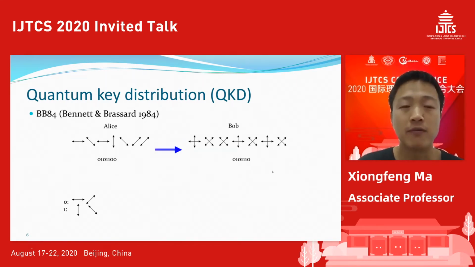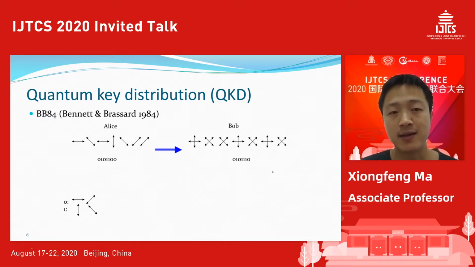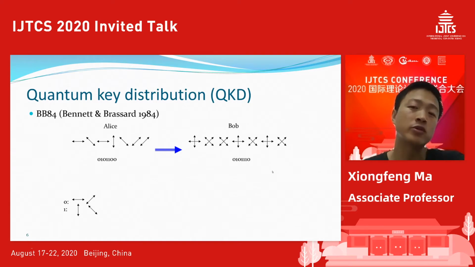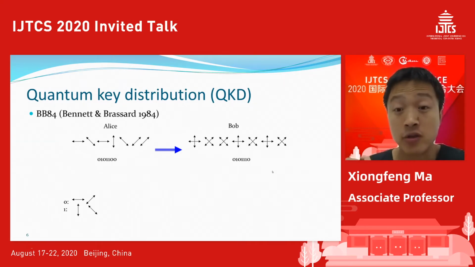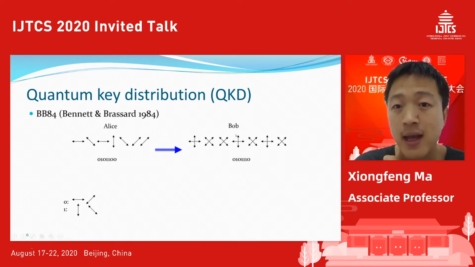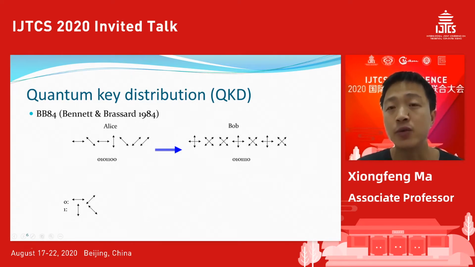There are some properties of quantum mechanics I can quickly mention. If Alice sends the state in the same basis as Bob's, then the measurement results will be the same between Alice and Bob. For example, for the first state, Alice sent out horizontal. If Bob tries to distinguish whether it's horizontal or vertical, he must get horizontal. But in the third case, Alice sent out horizontal again, but Bob measured in the wrong basis, the X basis, so his result will be random.